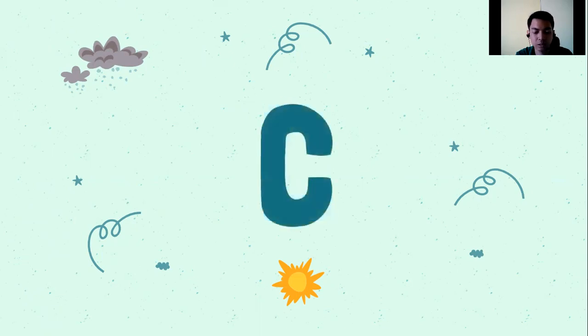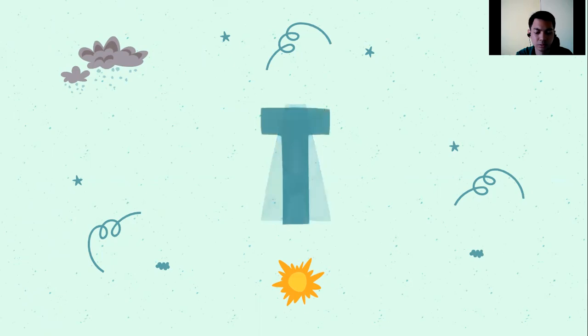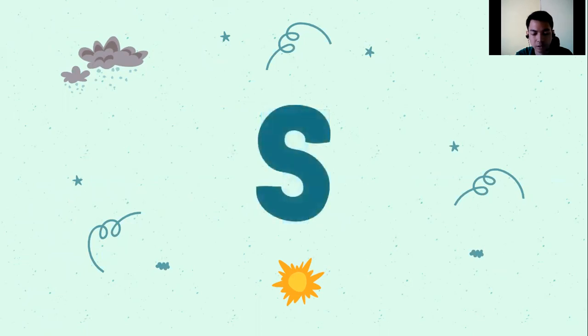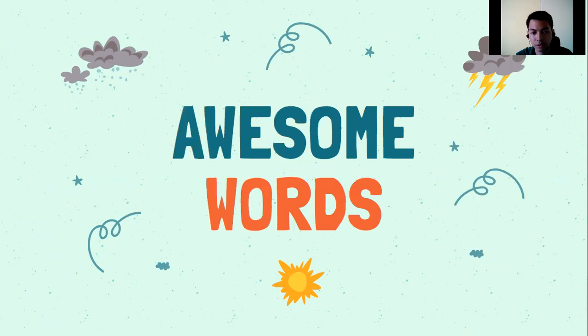Letter C is chemical substances. Letter A, avalanche, ashfall. T is transportation, petrofall. So madami yan sa letter C. Letter S is sinkhole and slip. So yan yung ating mga sa letter S. So that is the end of our awesome words.